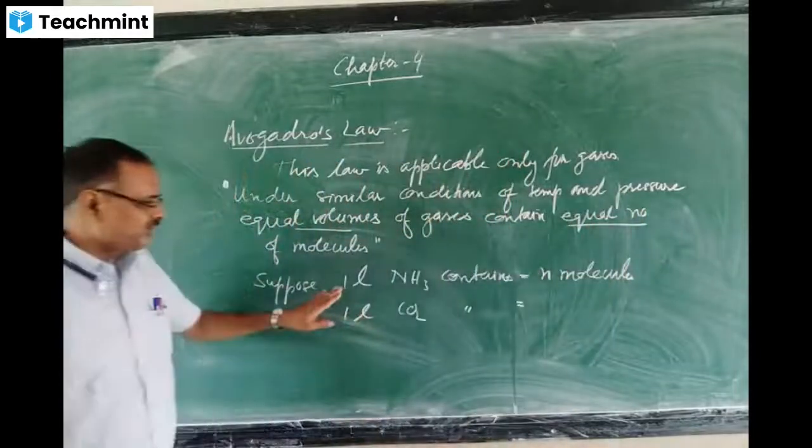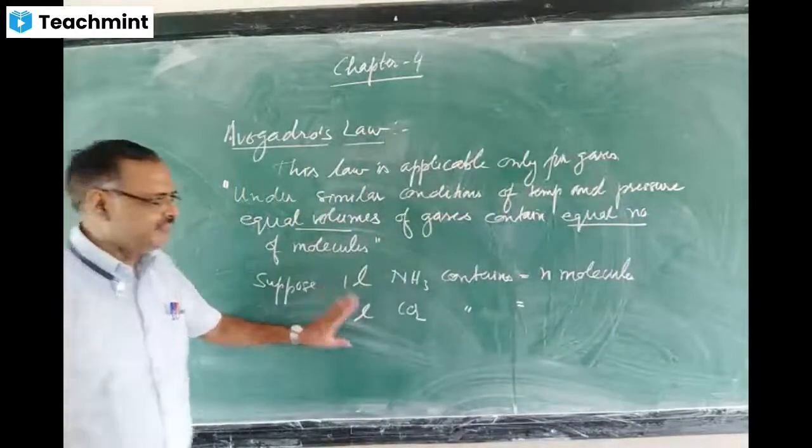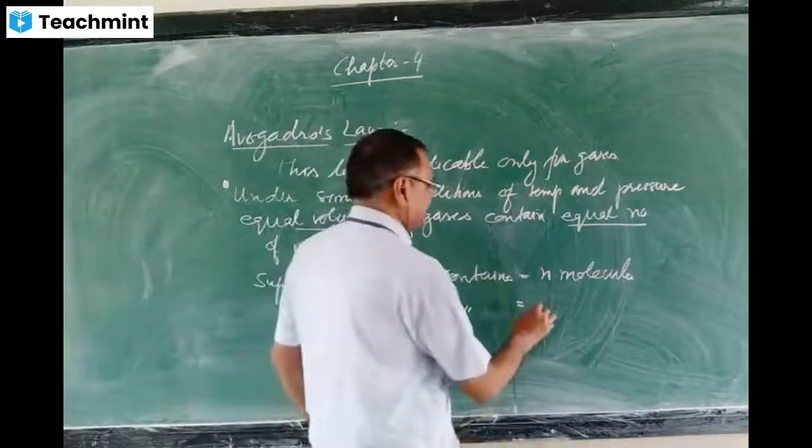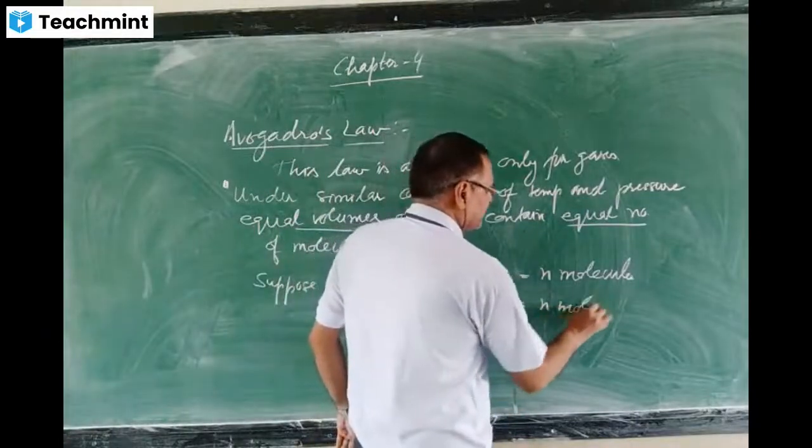Here the volume is the same, 1 liter, so the number of molecules is also the same: N molecules.